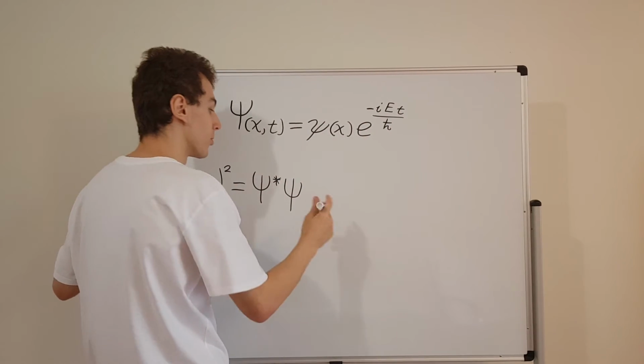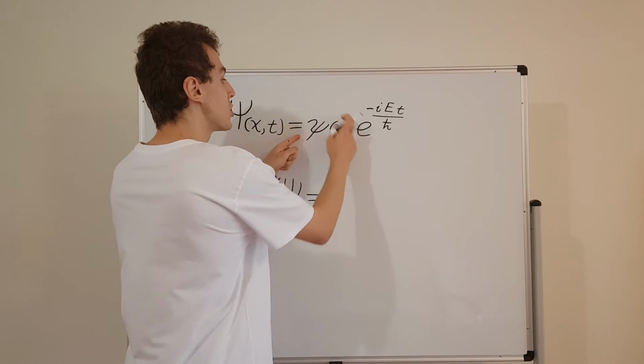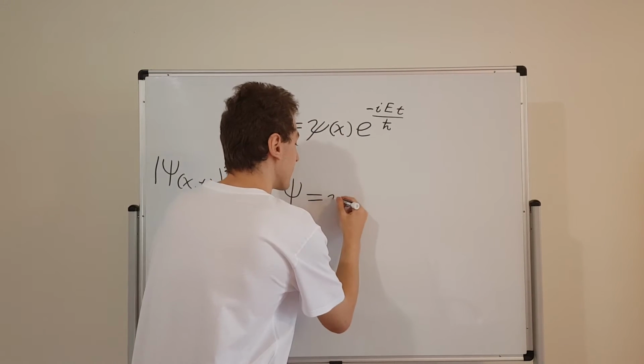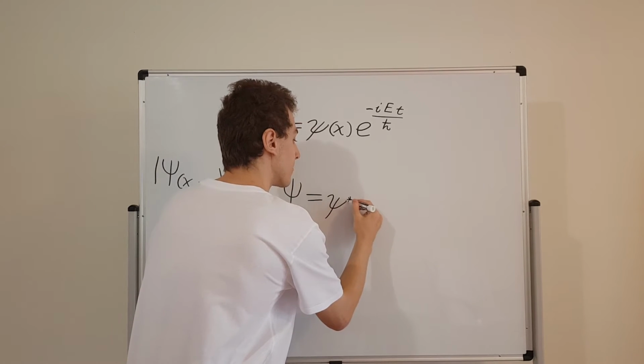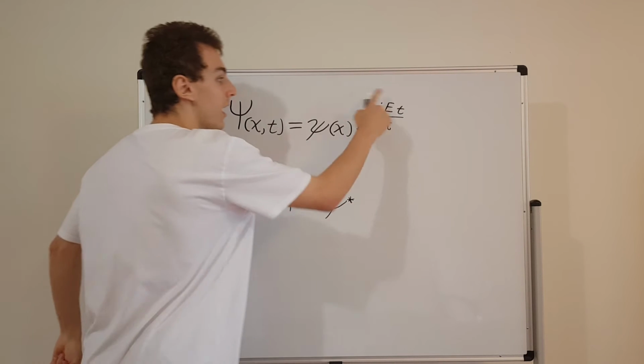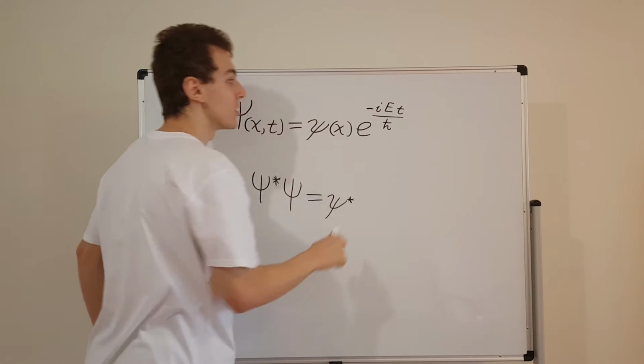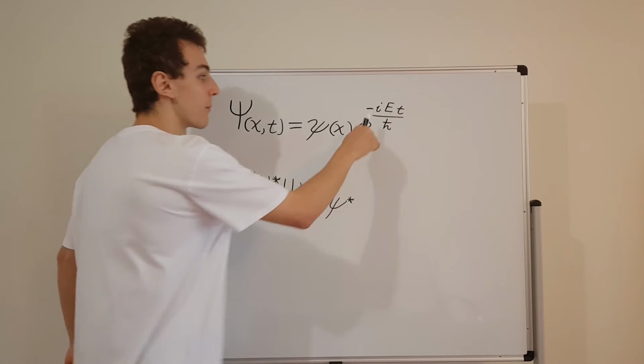So let's write that out in full using the definition up here. We're going to complex conjugate this part over here, so it's going to be little psi star. Then we have to complex conjugate this exponential. There's only one i that appears over here, and we have to take that i and turn it into a plus i because it's a minus i.